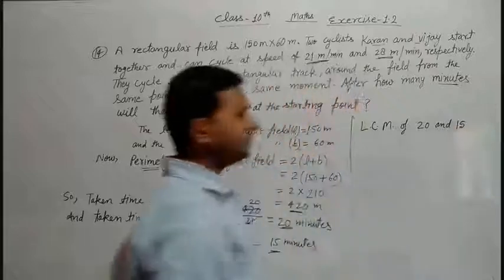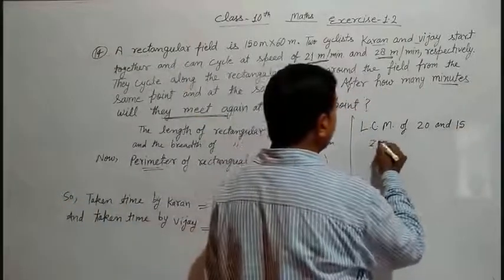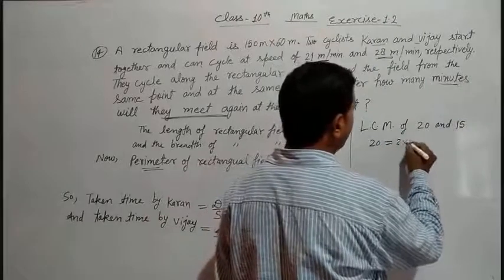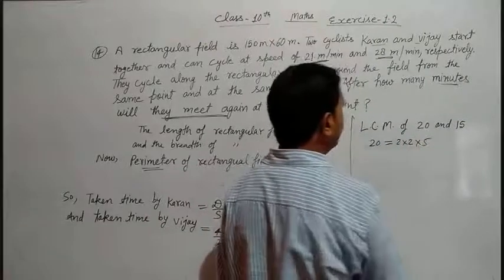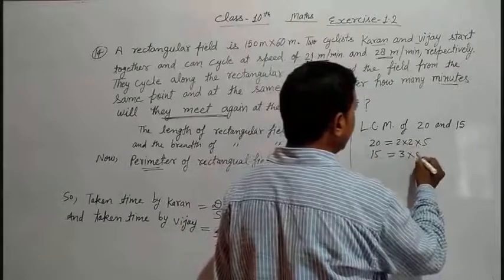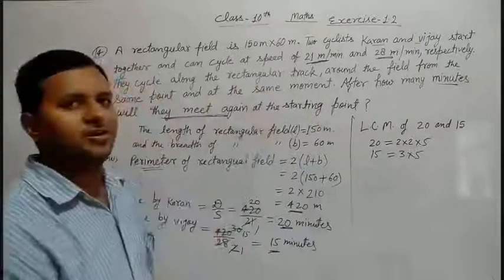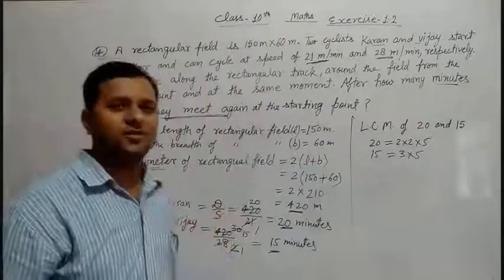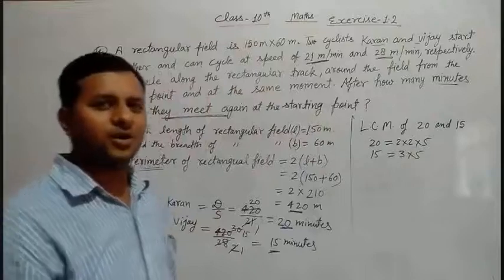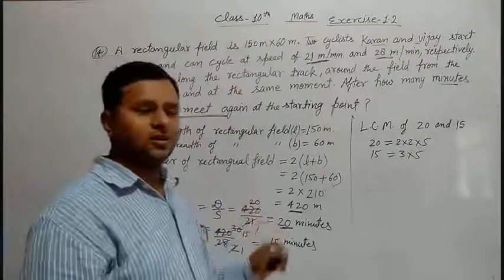Now we factorize 20, which is equal to 2 into 2 into 5, and 15 is equal to 3 into 5. We have discussed in earlier videos, in the earlier exercise, how to find HCF and LCM of given numbers. You can search and see our earlier videos.